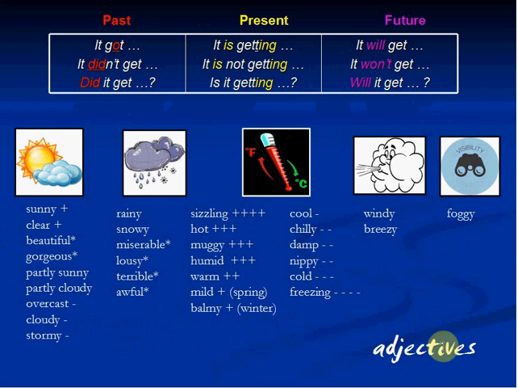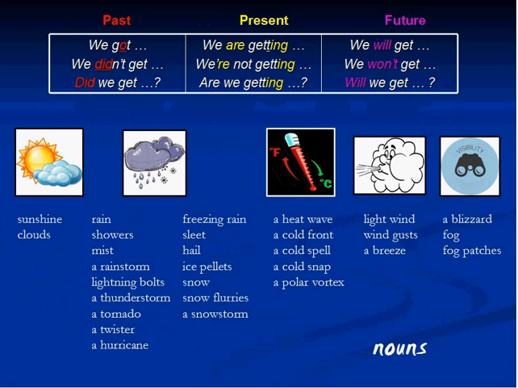So this time the verb get is followed by an adjective, but only when we are referring to the weather itself. When we use get plus a noun, we're talking about either the people or the state, the province, the city. For example, we got rain. It means the people in the city, or we're talking about ourselves, and we put a noun after that.